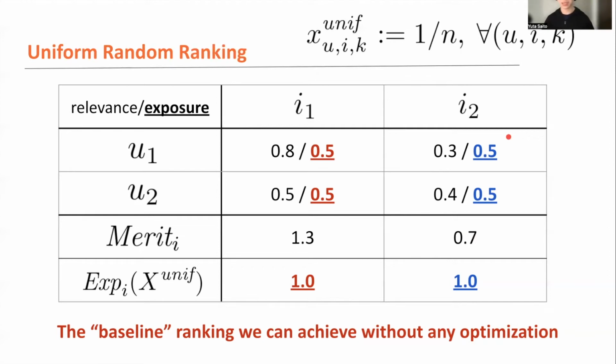So this should be the baseline ranking, or the weakest ranking we can think of, which is achievable without really doing anything. We don't have to implement any optimization or any machine learning method. We don't have to know any database information when implementing this uniform random ranking. So it should be the baseline, right? The minimum achievable result without really doing anything, right? So maybe we have to outperform this uniform random ranking in every possible way when we implement some optimization method or machine learning method in implementing some ranking algorithm.